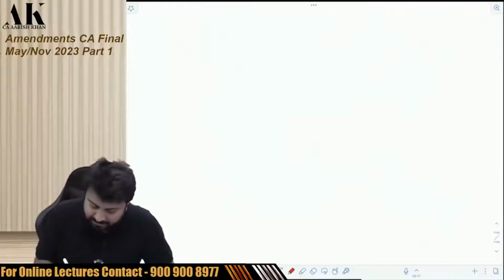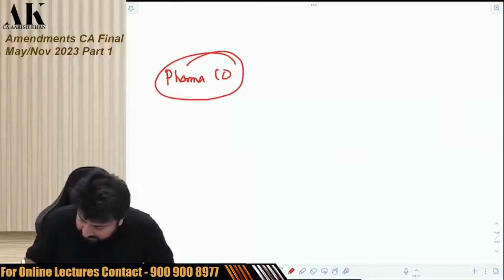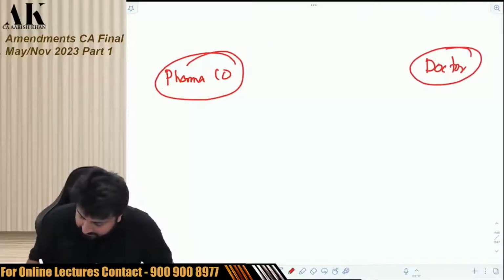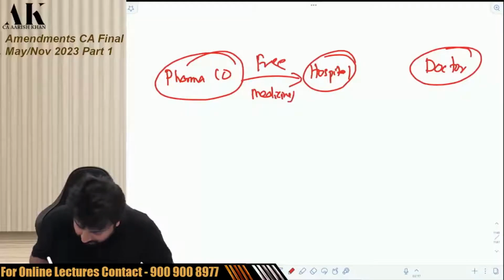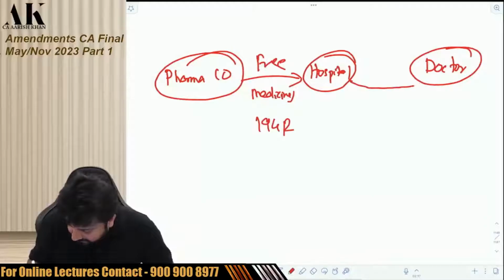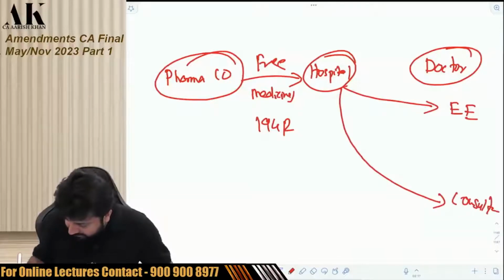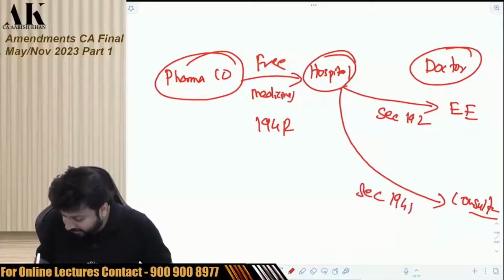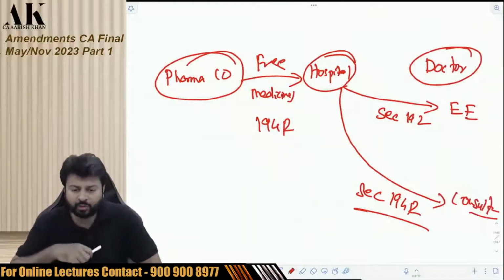Pay attention. I'll just make a simple chart. This is a pharma company. And there is a doctor. Now we have to see, and there is a hospital. So when the pharma company gives the free medicines, 194R. And when the hospital gives the medicine to the doctor, if the doctor is an employee, section 192. If the doctor is a consultant, then section 194R again. Okay, under the same section itself. Okay, you can take a photograph of this if you want.